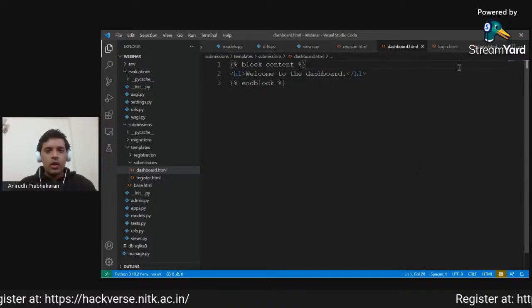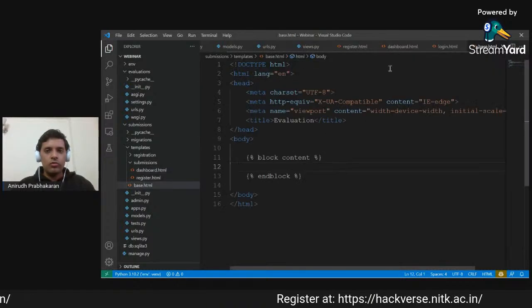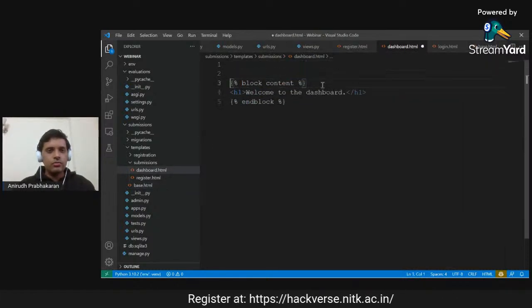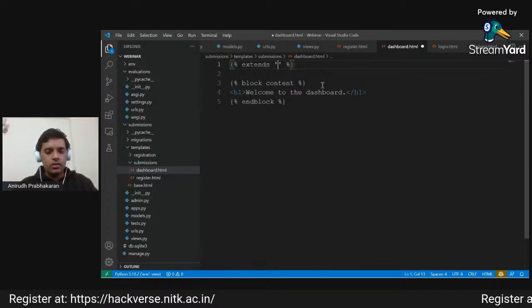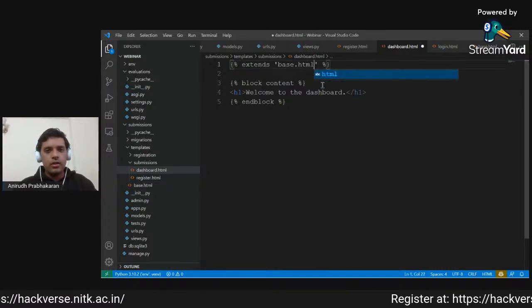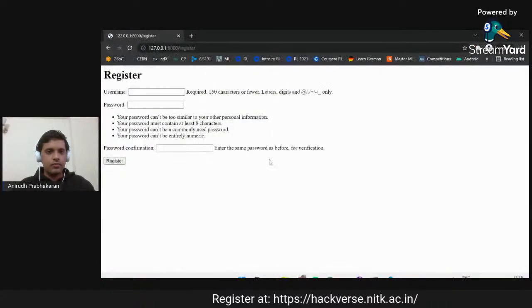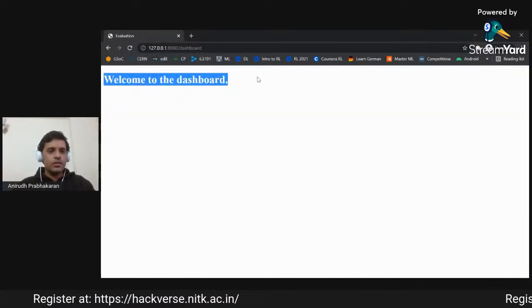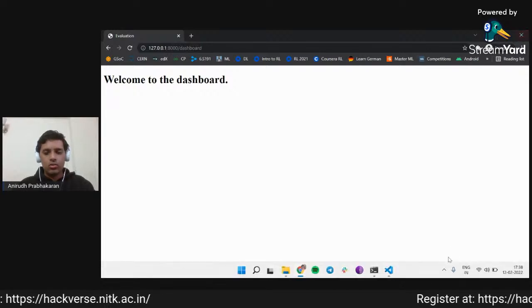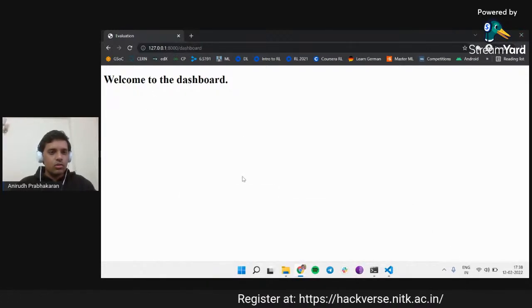Okay. But now this file doesn't actually know that it has to take the remaining code from base. So what we will do is we will just instruct the templating language to extend the base.html file to generate the dashboard. Now let us see how the dashboard is rendered. As you can see, now there is no difference and all that code has also been integrated into it. So now the website does not look very good.